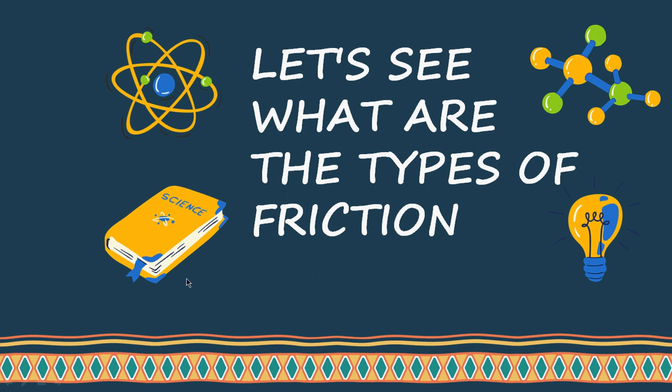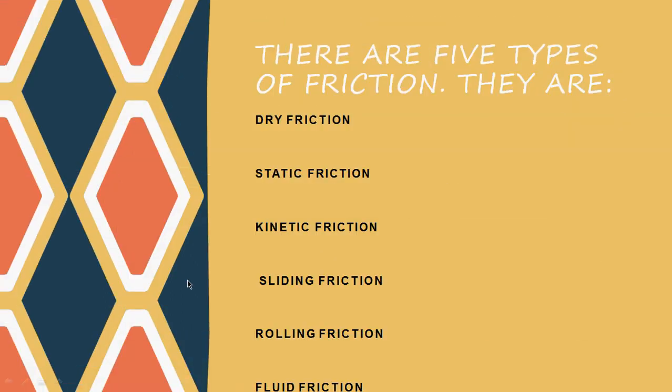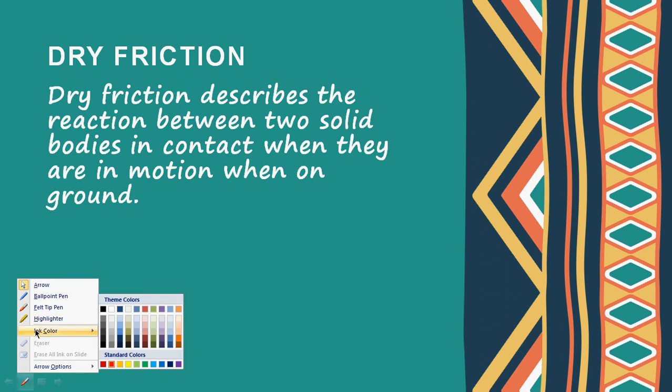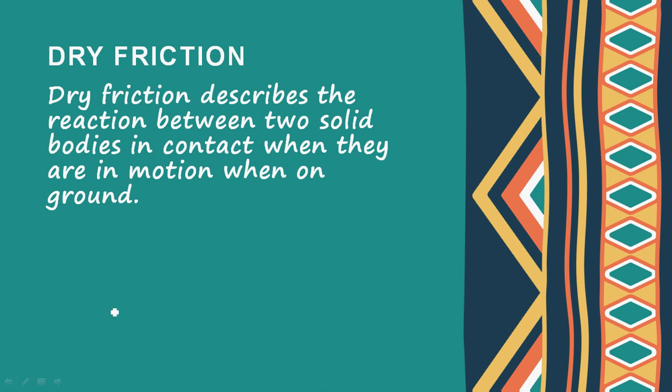Let's see what are the types of friction. There are five types of friction. They are dry friction, static friction, kinetic friction, sliding friction, rolling friction, and finally our fluid friction. Let's see what dry friction is. Dry friction describes the reaction between two solid bodies in contact when they are in motion on the ground.